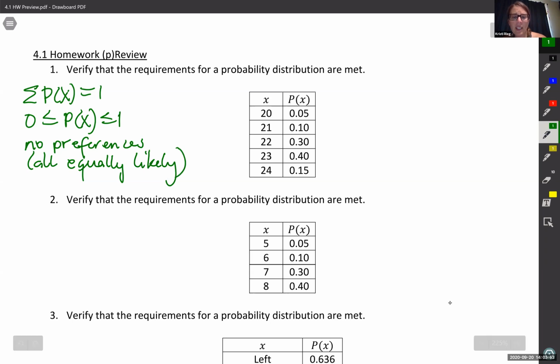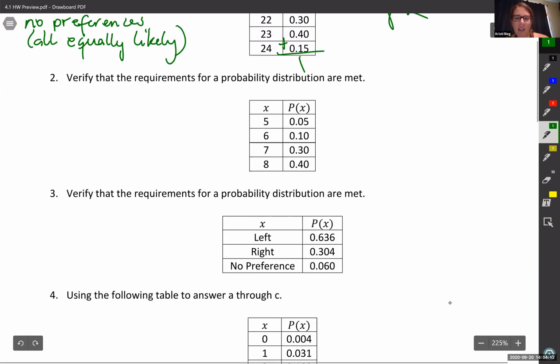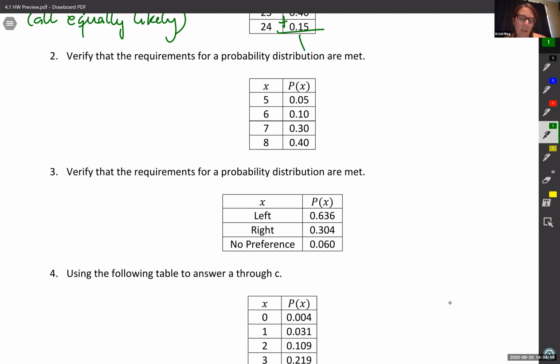Okay, so I look at these numbers. I have no reason to think that they're anything other than equally likely, so I add them up. It equals 1, so the answer is yes. I don't see anything that's negative or greater than 1, so the answer is yes. Okay, number 2, again, they're all equally likely, or I don't have any reason to believe that they're not.